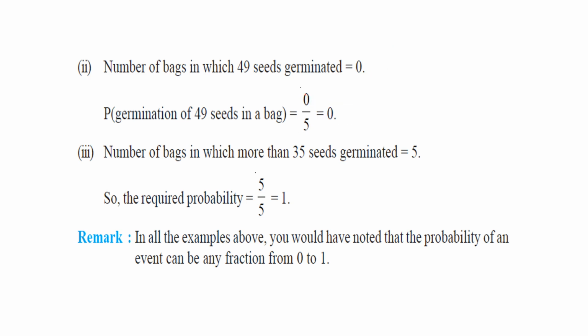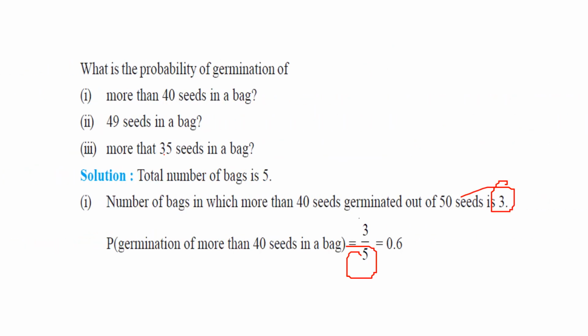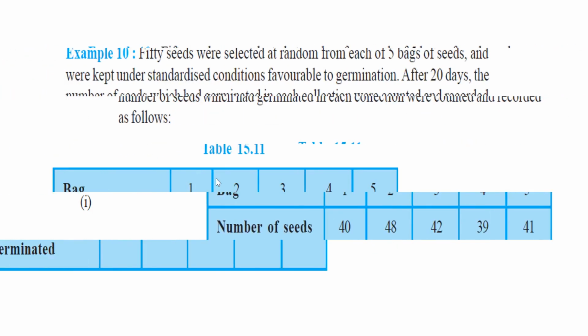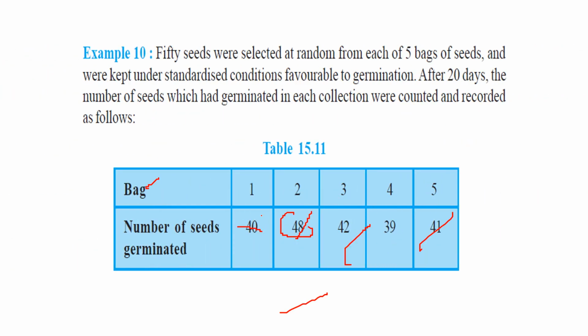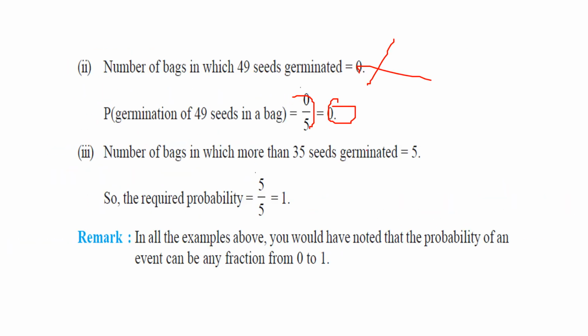And then more than 35 seeds in a bag. All of them are having more than 35, so there are 5 basically. You don't have to add, they all are 5 because all are more than this, divided by 5, that is 1. So this is the probability of getting 0 and 1.